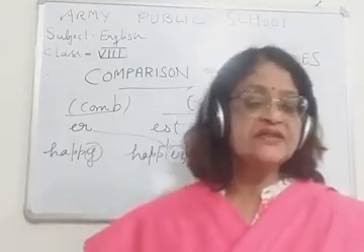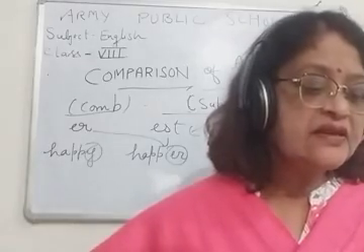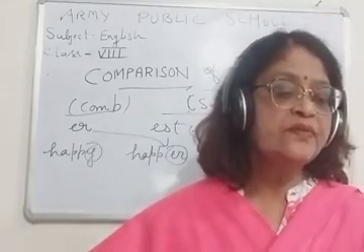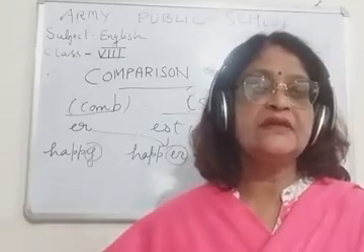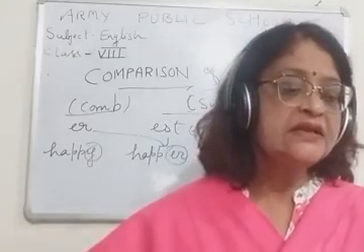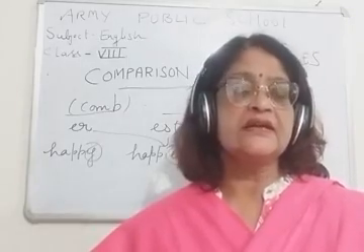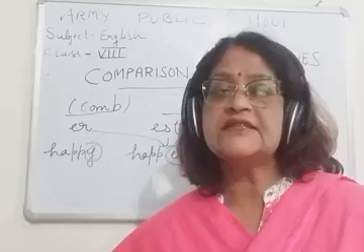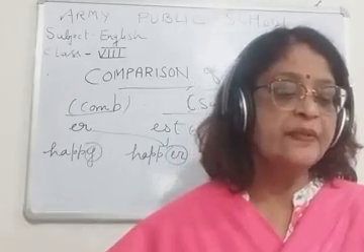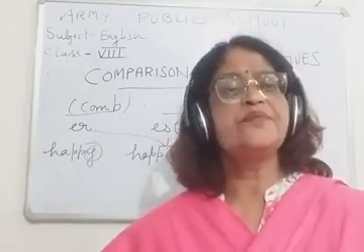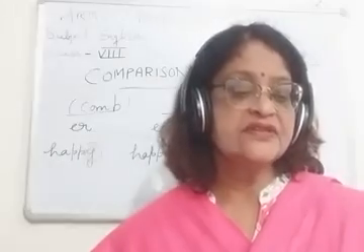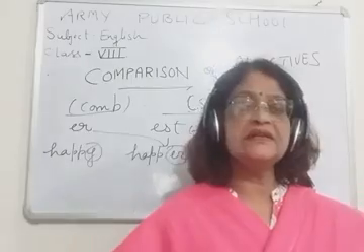So I hope you are understanding what I am saying. Then children, busy, busier, busiest. Dry, drier, driest. Pretty, prettier, prettiest.